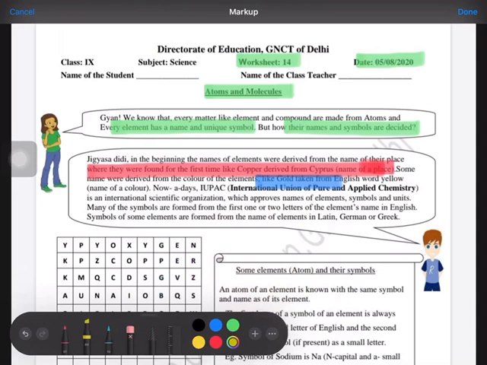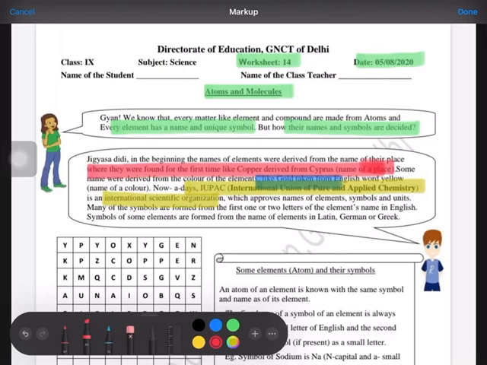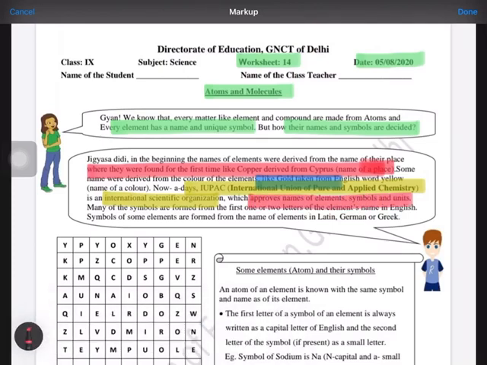So it was decided that there should be some scientific organization which will keep an eye on these discoveries, and there should be some rules which will decide how elements are named, followed all over the world, so there will be no confusion. The agency which came is known as IUPAC, International Union of Pure and Applied Chemistry. It is an international scientific organization. What it does is approve names of elements, symbols and units. This is very important. You have to remember the full form, and what it does: approves the names of elements,